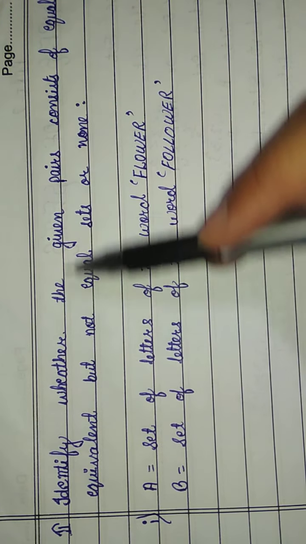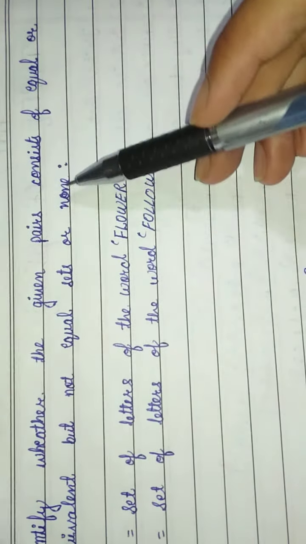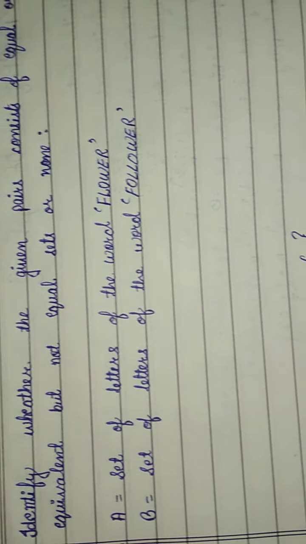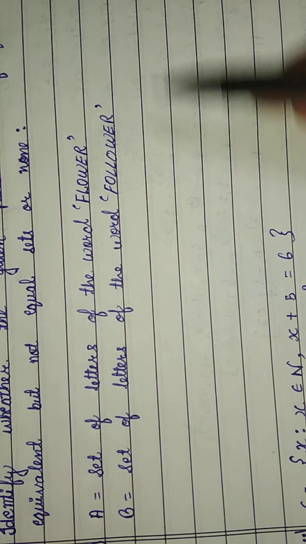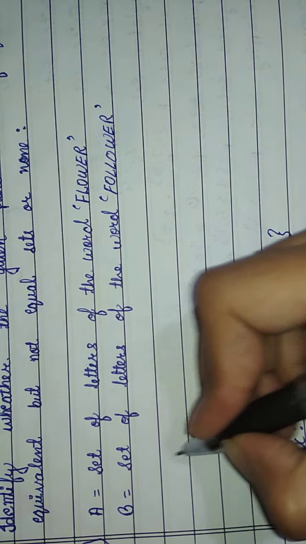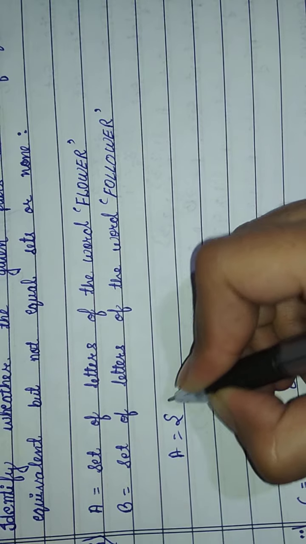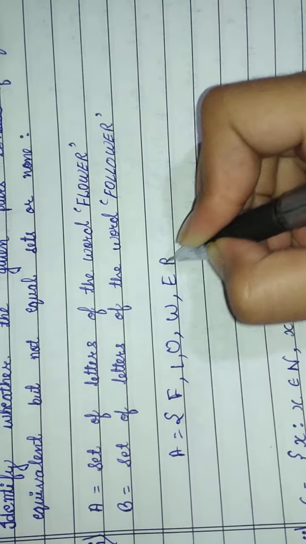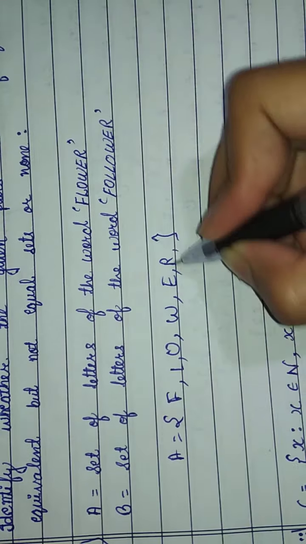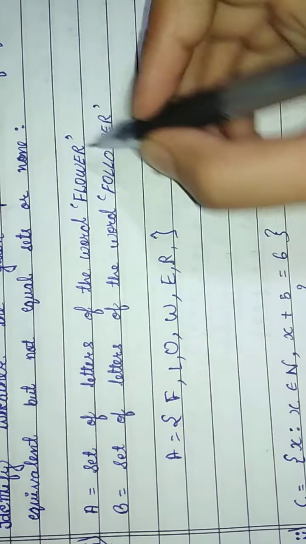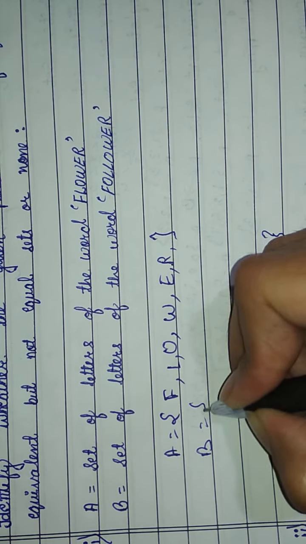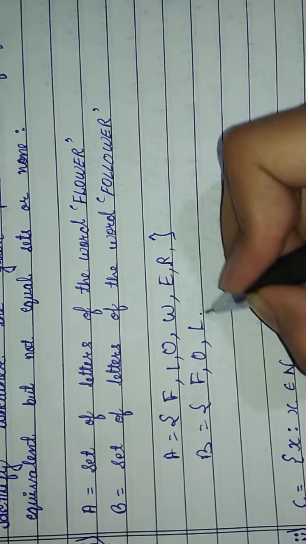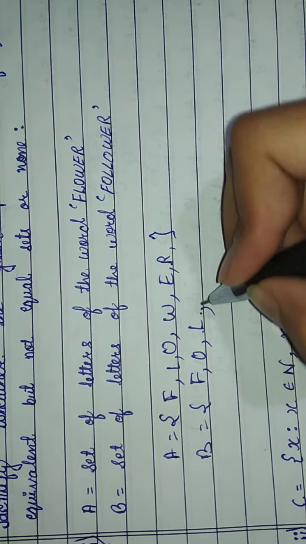Then the second part: identify whether the given pairs consist of equal or equivalent but not equal sets, or none. A equals the set of letters of the word flower and B is the set of letters of the word follower. So A's set equals F, L, O, W, E, R. In the B set there is F, O, L. We will not write the second L because we have already written L before, and O also.